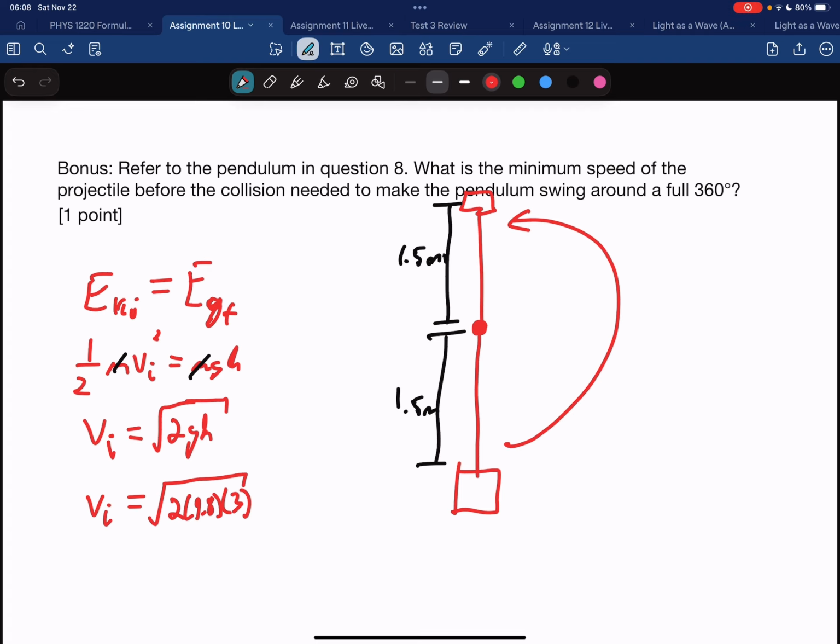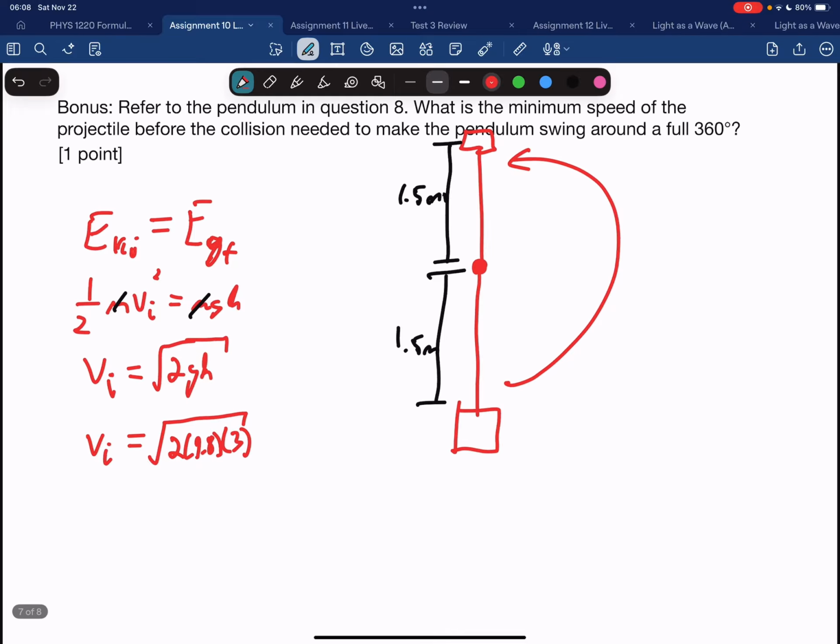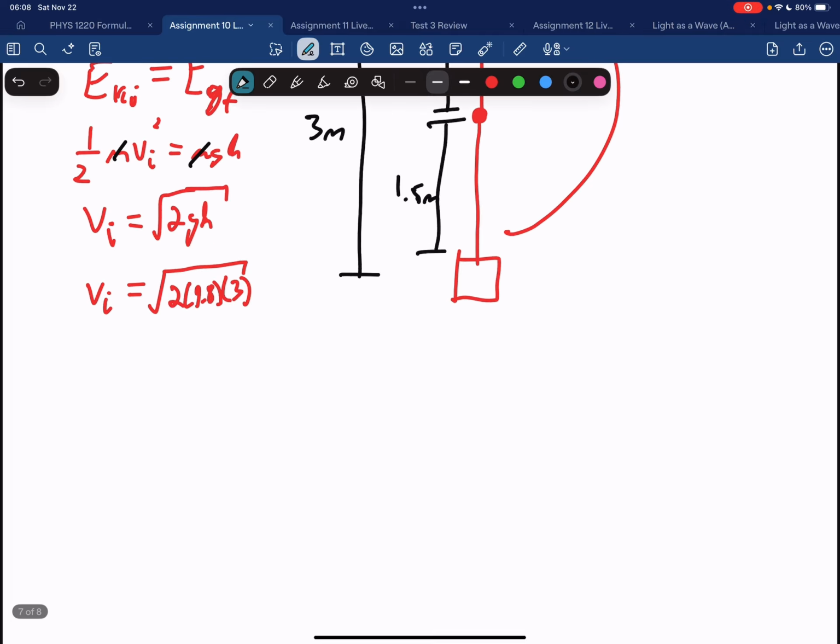And this is also why I'm using a full height of 3 meters, because when the mass is all the way up at the top, that is a 3 meter difference. So that is why our height is 3 meters here. And so we have an initial combined velocity of 7.67 meters per second. This is for the mass and the projectile.